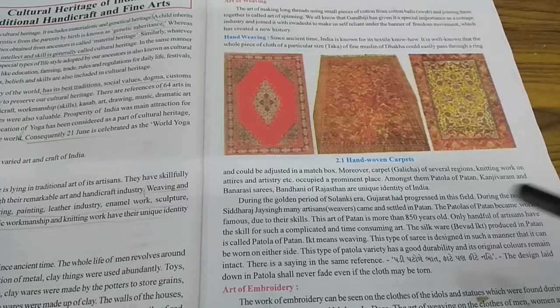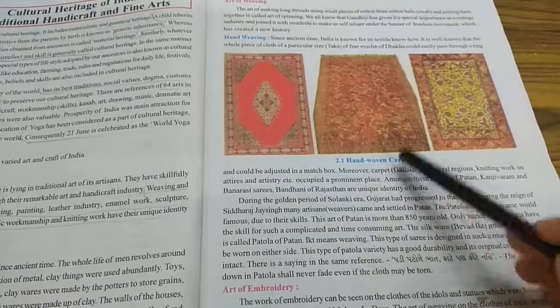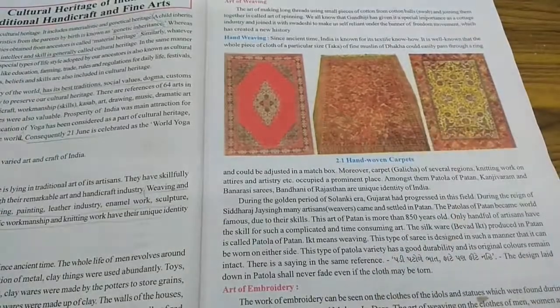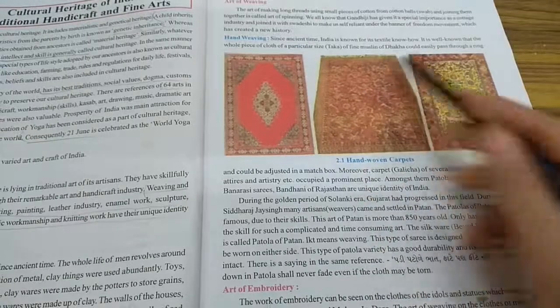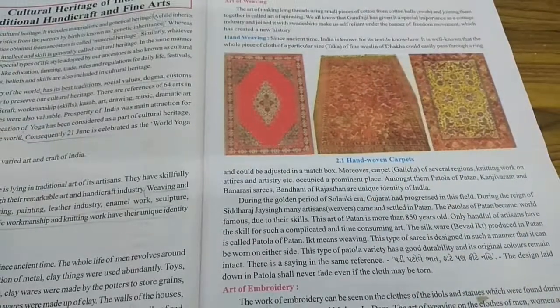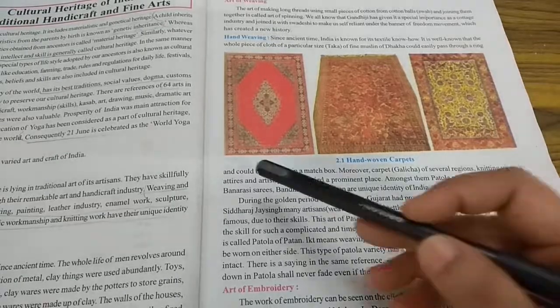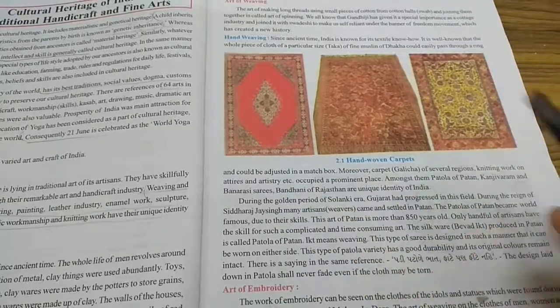But when we were seeing the hand-woven craft, you see over here the famous carpets. As we were seeing in that, we saw the fine art of the muslin of Dhaka, which could easily pass through a ring and could also be fitted in a matchbox.